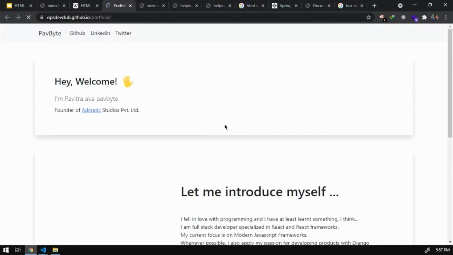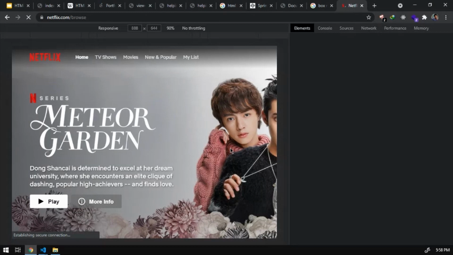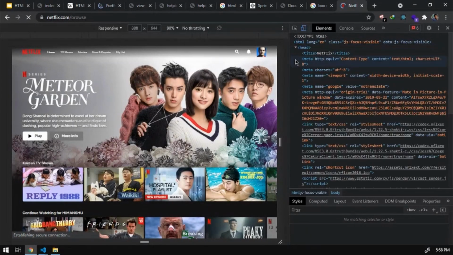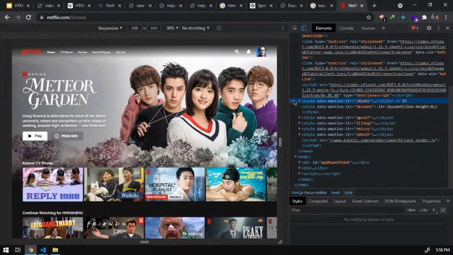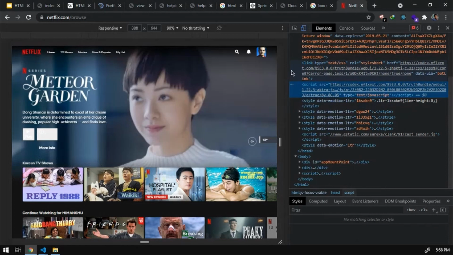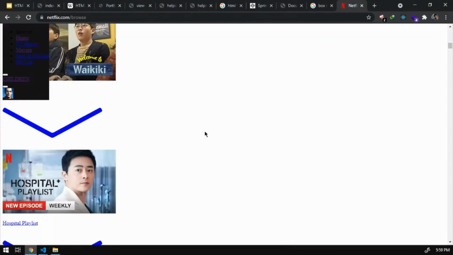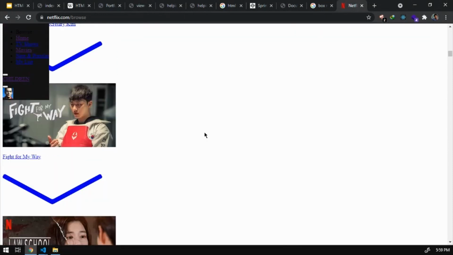Okay, let's do it with Netflix की वेबसाइट. ये रहा Netflix का वेबसाइट, तो CSS हटाने के बाद. Okay. So you can experiment with different websites, इनके source code के साथ. You can see how they have structured things.